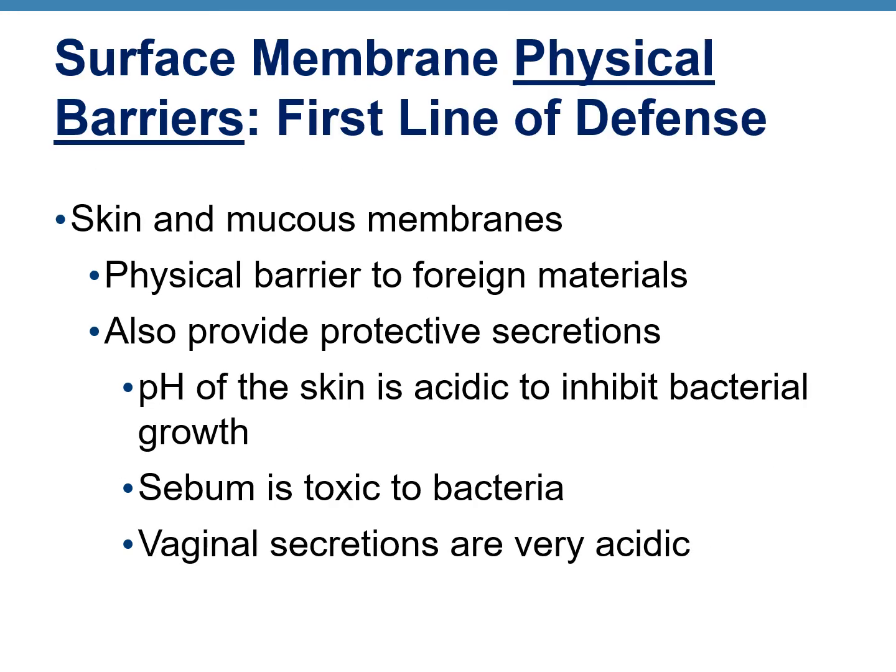Physical barriers are the first line of defense, and they include the body coverings such as skin and mucous membranes, because these membranes serve as physical barriers to entry of any foreign material. The skin and the coverings also have secretions which are protective in nature. For example, the skin pH is acidic. This is because of the sweat, and this inhibits bacterial growth. The sebum produced by the sebaceous glands is also toxic to bacteria. Secretions coming out from the reproductive tract, let's say the vagina, which could be an entry point for various pathogens, are also acidic.